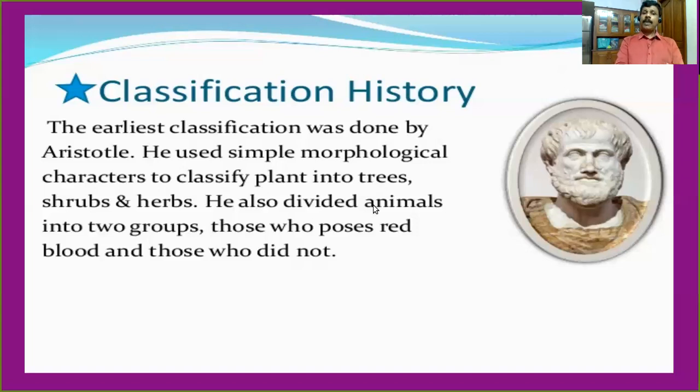He again divided animals into two groups. That means those animals who possess red blood and those who do not. That means based on the presence and absence of red blood, he has classified the animals into two categories, the animals with red blood and those without. Is it clear?